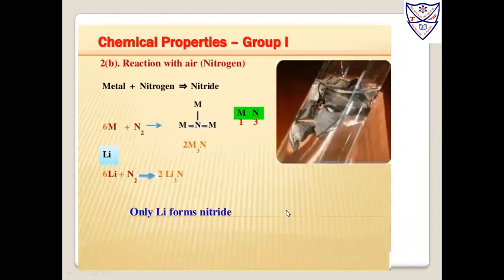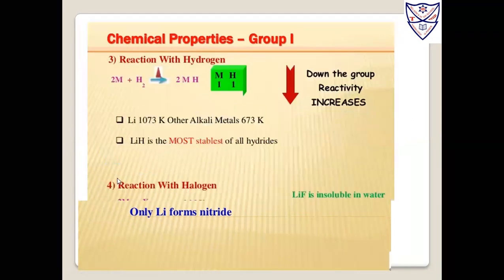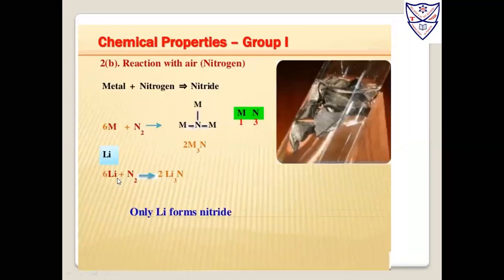Now chemical properties of group 1: reaction with the nitrogen of the air. Metal plus nitrogen gives metal nitride. Here take any metal, for example lithium plus nitrogen.